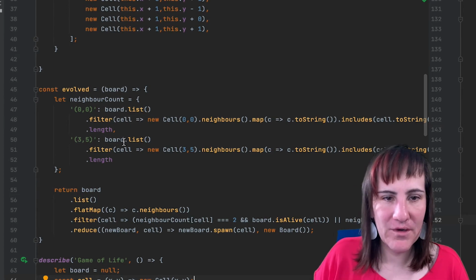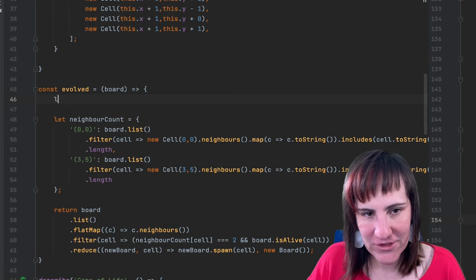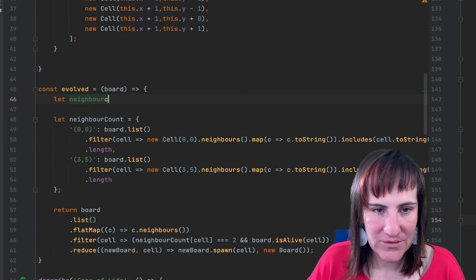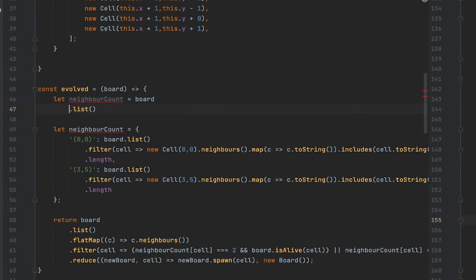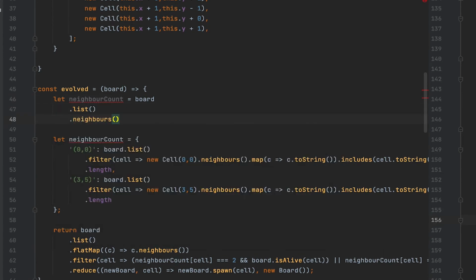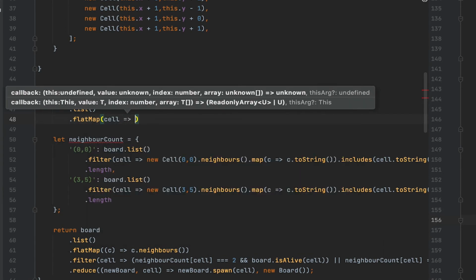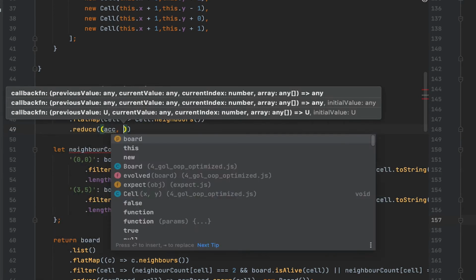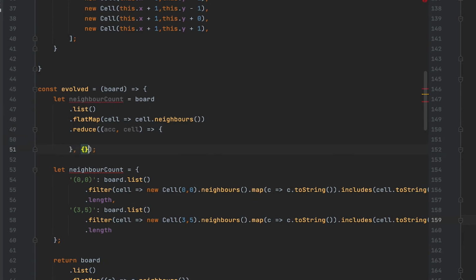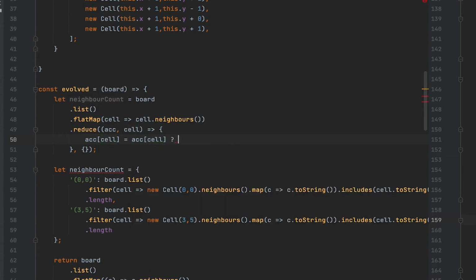Okay, so this part is still ugly and we are still not generating all of the cells that we want to. So how could we do that? So to generate the neighbor counts, I'm going to use again the list of cells in board, and again I'm going to generate their neighbors with a flatMap, but then I will use a reduce. I will start out with an empty object, and in each step of the reduce I will take the accumulator, add 1 to the key that is represented by the cell, and then return the new accumulator.